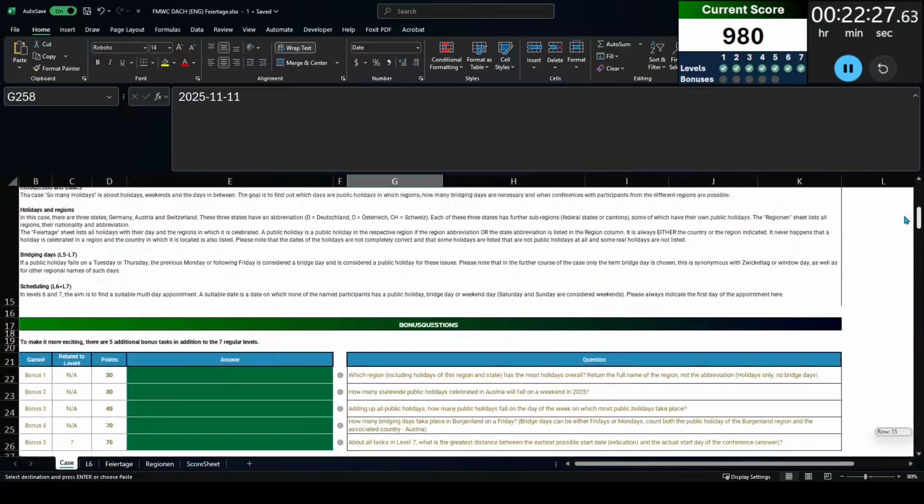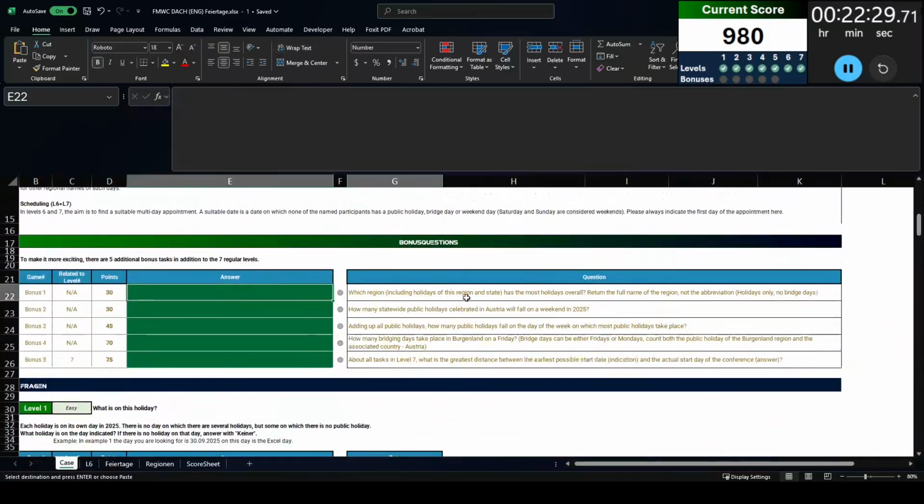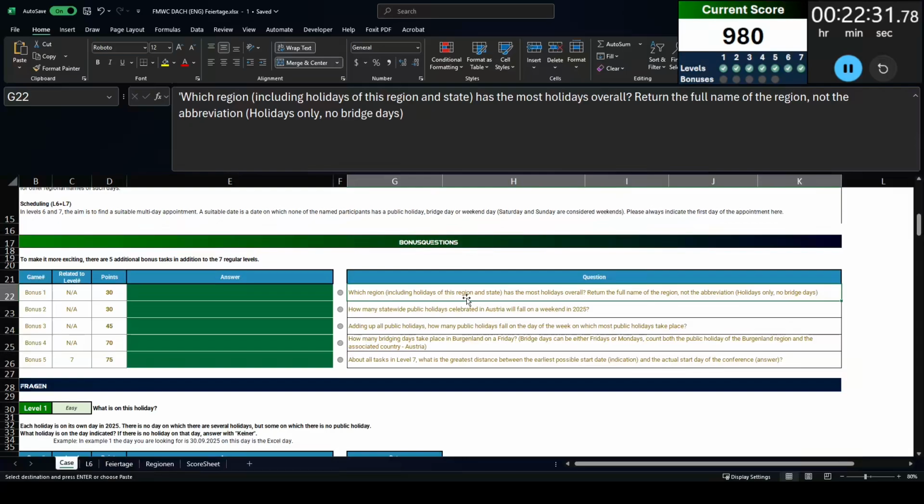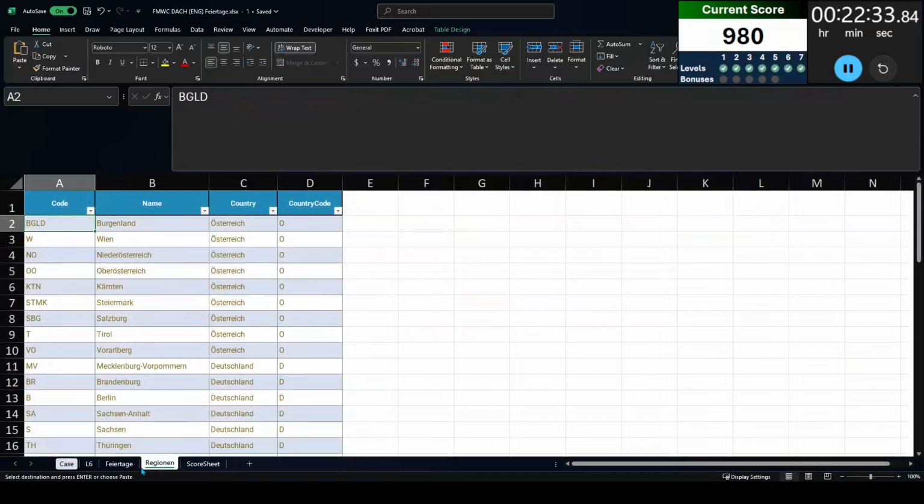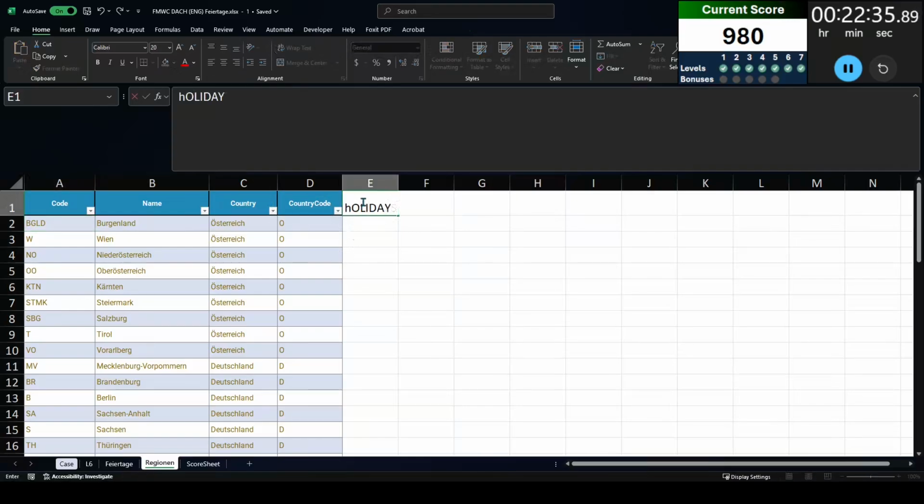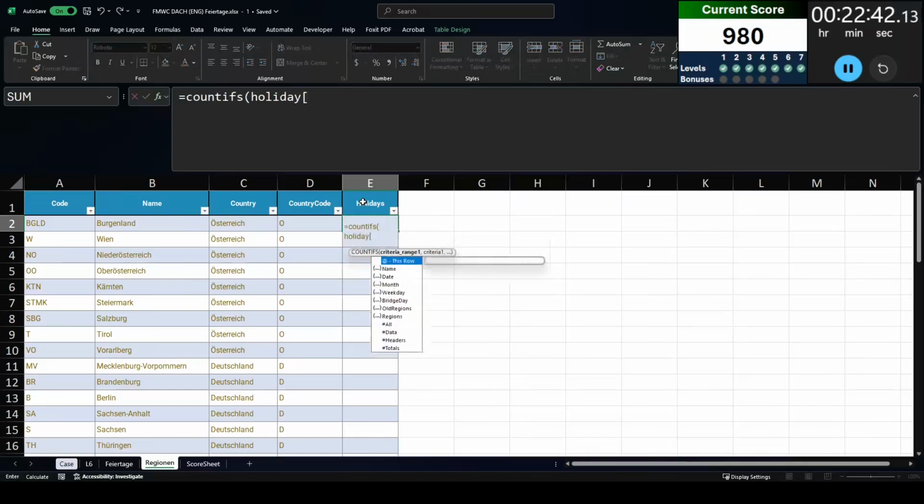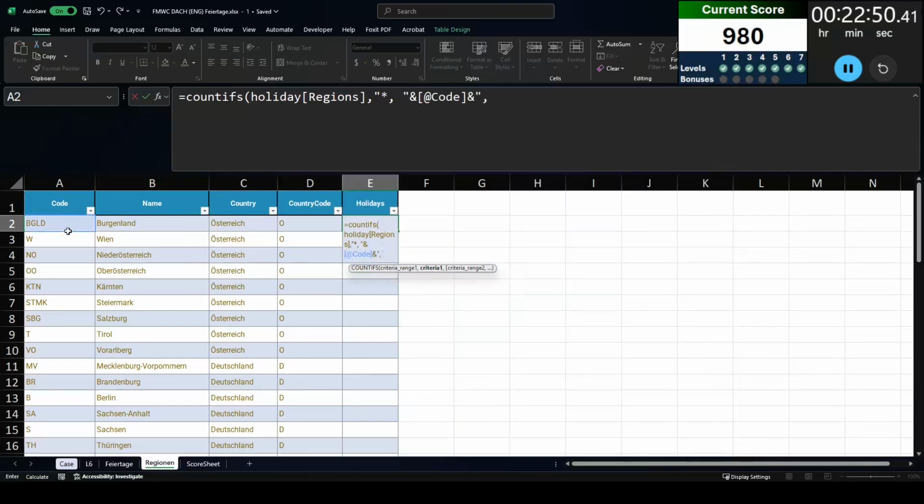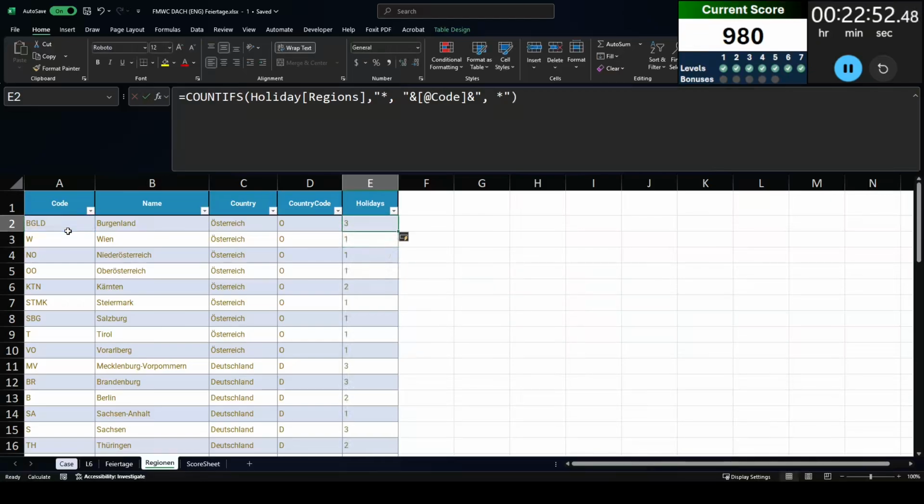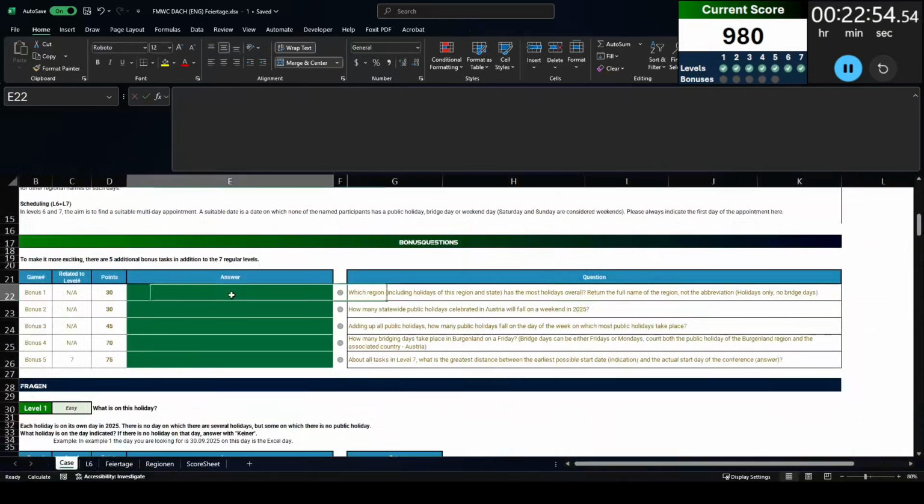All right, let's go up and take a look at the bonuses. Bonus 1: which region, including holidays of this region and state, has the most holidays overall? Return the name of the region, not the code. So I'm going to add an extra column to this table to count up how many holidays within that region. This could be a very simple combination of 2 COUNTIFS statements.